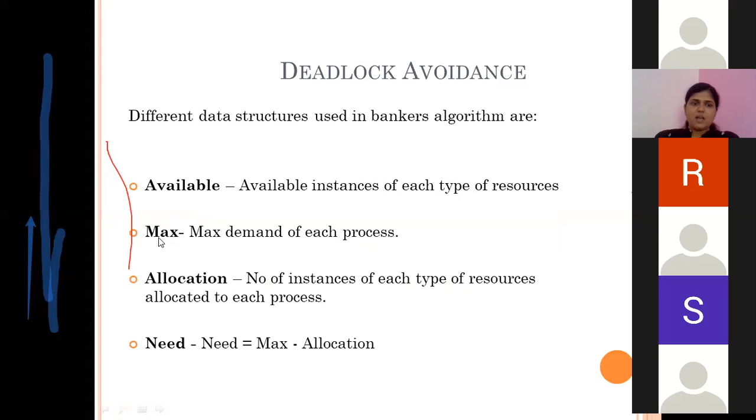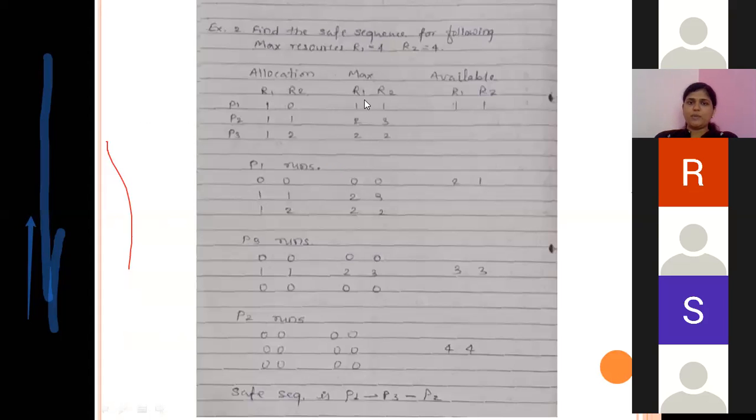Second is max. Max means maximum demand of each process. How will this be represented? Let us take an example. This is a max matrix. There are three processes P1, P2 and P3. There are two resources R1 and R2. Maximum demand of process P1 is one instance of R1 and one instance of R2.